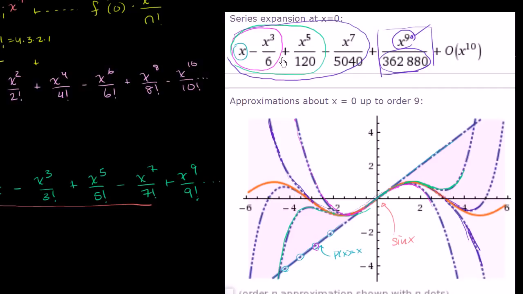So hopefully this gives you a sense. We only have 1, 2, 3, 4, 5 terms here. Imagine what would happen if we had an infinite number of terms. I think you'd get a pretty good sense that it would hug the sine curve out to infinity. So hopefully that makes you feel a little bit better about this. And for fun, you can type in Taylor expansion at 0 of sine of x, or Maclaurin series for sine of x, cosine of x, e to the x at wolframalpha.com, and try it out for a bunch of different functions, and you can keep adding or taking away terms to see how well it hugs the curve.